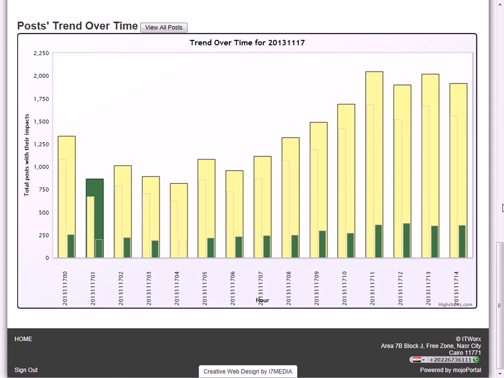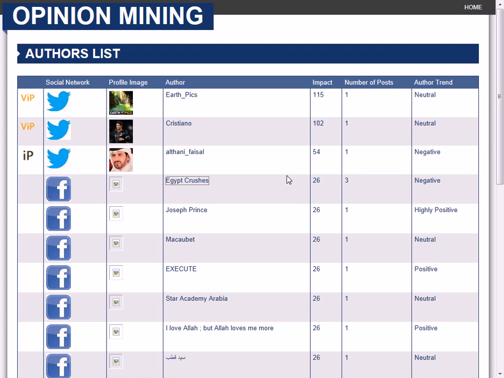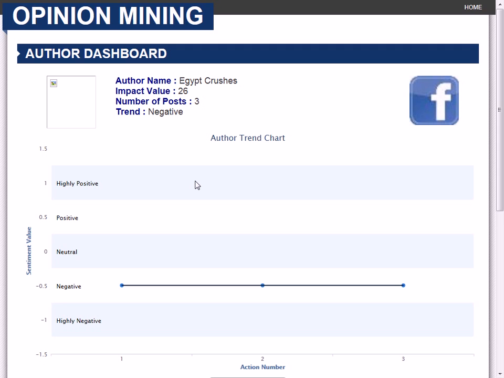Now I'd like to take you to the author's dashboard, which we can access by clicking on any of the circles here or clicking on View All Authors. So now I'll click on View All Authors. And this shows the list of all authors who contributed to this search. These results are sorted by author's impact and number of posts. And then we can click on the author of interest to see his dashboard.